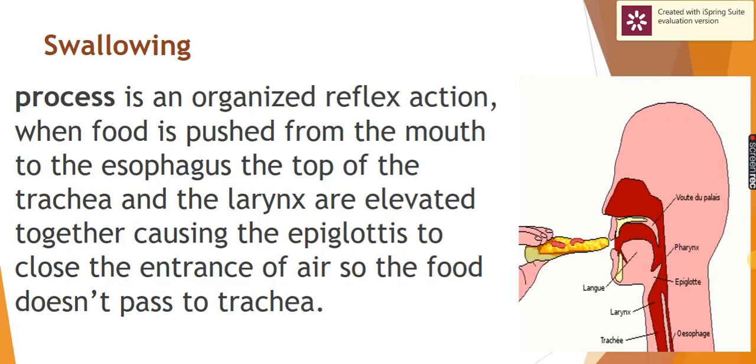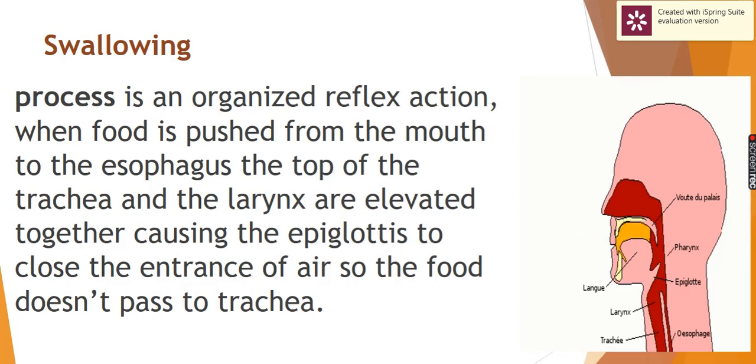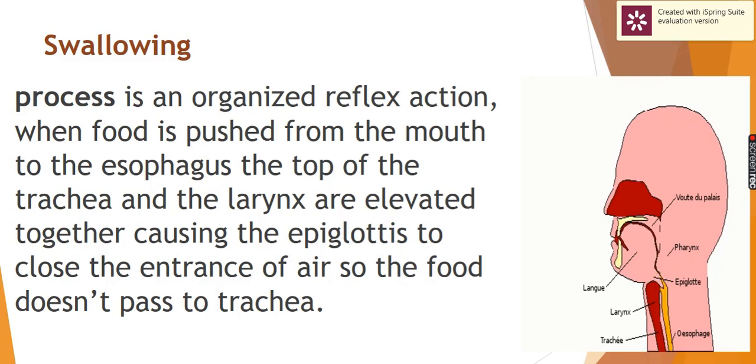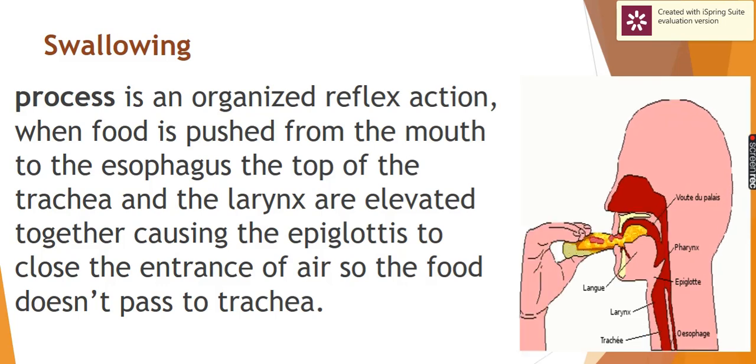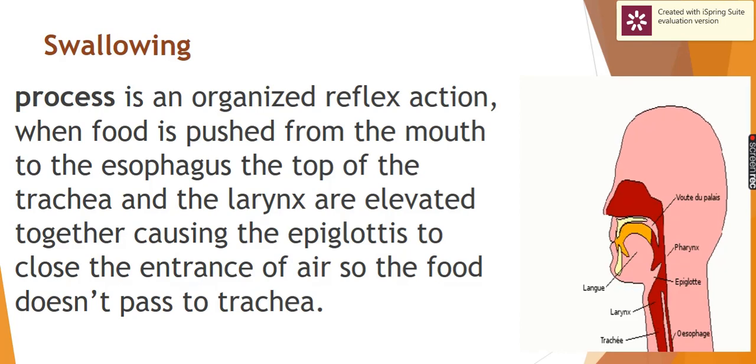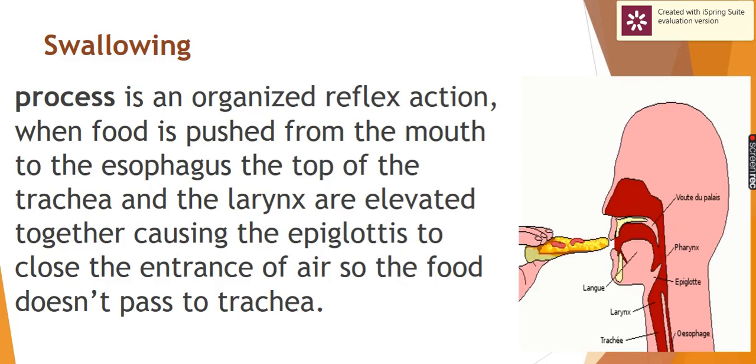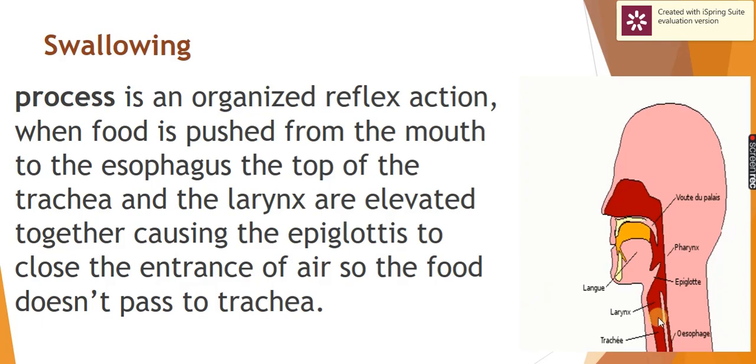If we look here at this photo, we eat, and it's an organized reflex action which pushes food from the mouth to the esophagus, where during it the top of the trachea and larynx are elevated, causing the epiglottis to close over the glottis, the entrance of the air passage. So here the epiglottis closes the entrance of the larynx and trachea when the food comes.